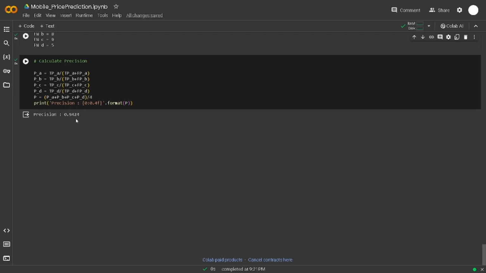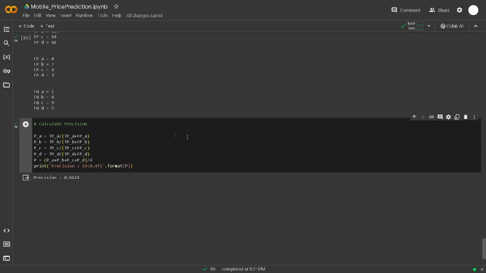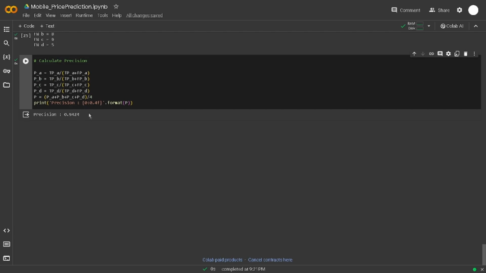0.94 or 94%. For me, this model performs very well, I mean better, because it is 94%. It performs well because the precision is at least 90% and above. So I think that's all from me.